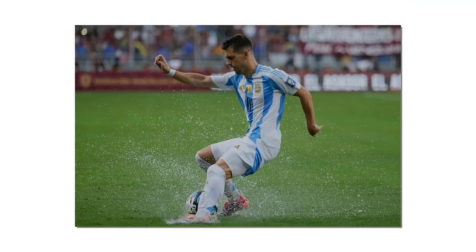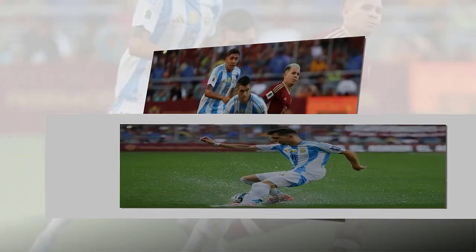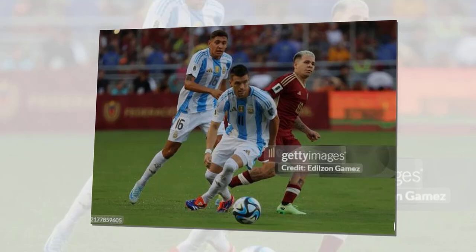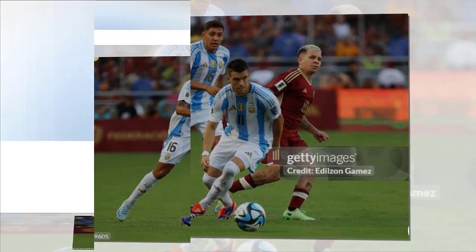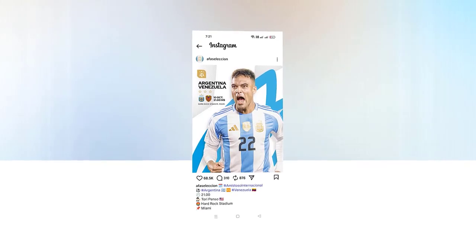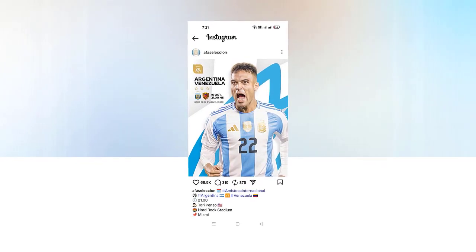Nico Paz wins the ball in the opposition half and takes a shot from the edge of the box. Contreras positions himself well to make an easy save in the end. Argentina has not dropped its intensity from the first half, as the Venezuelan players continue to struggle to win the ball or even get it out of their own half.